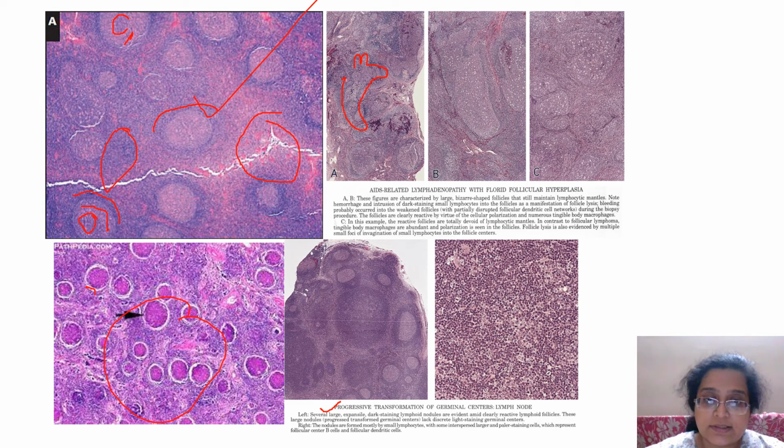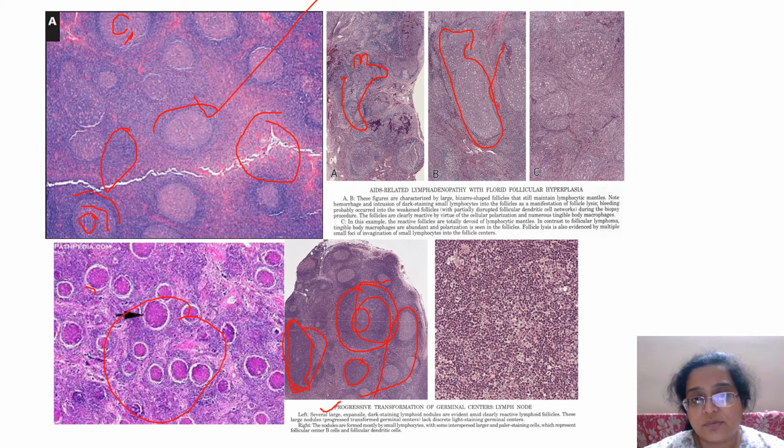But the difference is in PTGC, there's a single large follicle with almost all others normal, or there might be a couple more which are serpentine. Mostly it's a single large follicle, or sometimes serpentine large follicles. Here, most of them are this kind of huge, large.